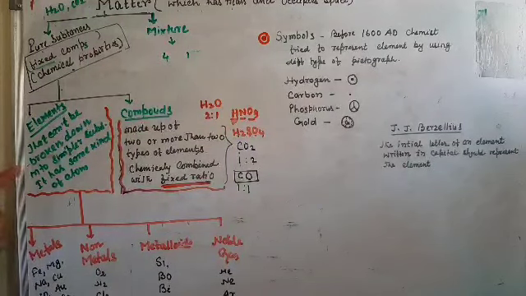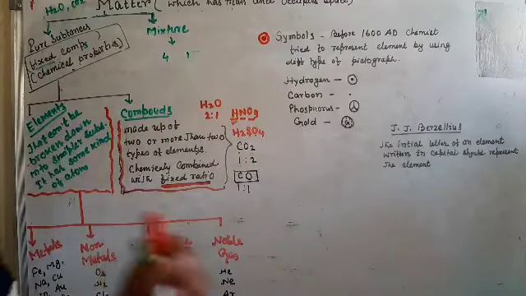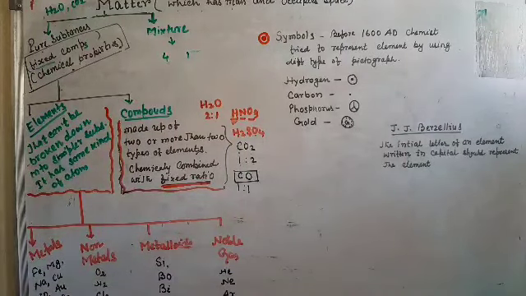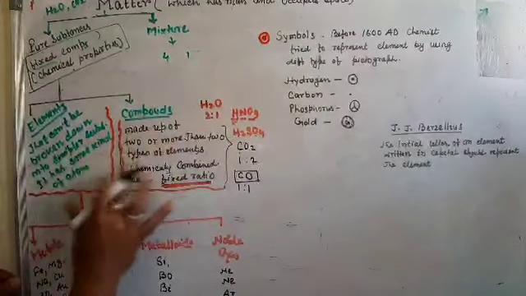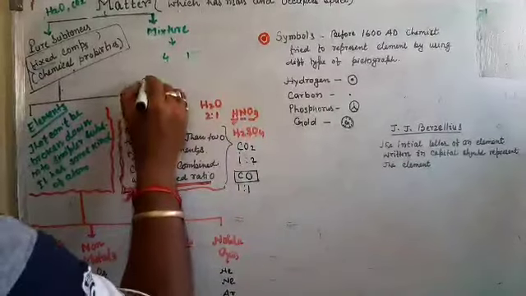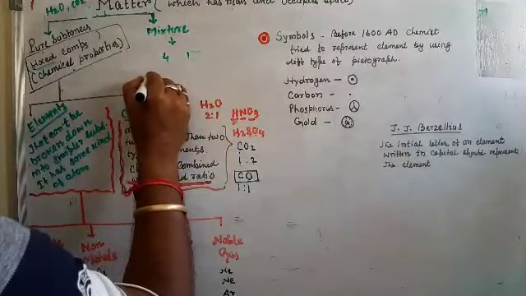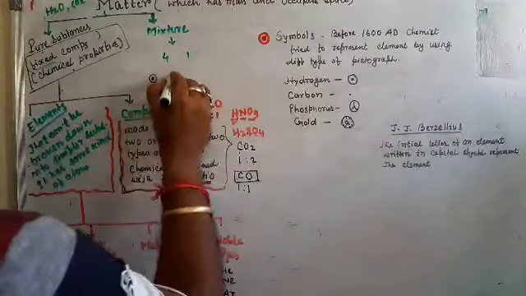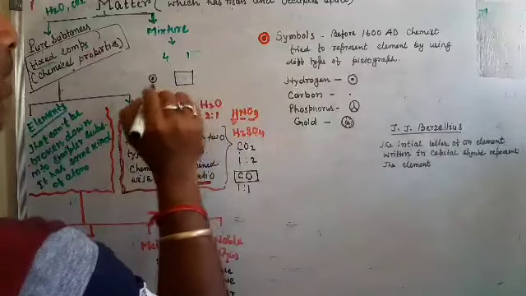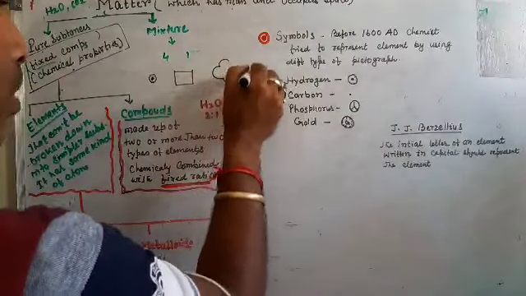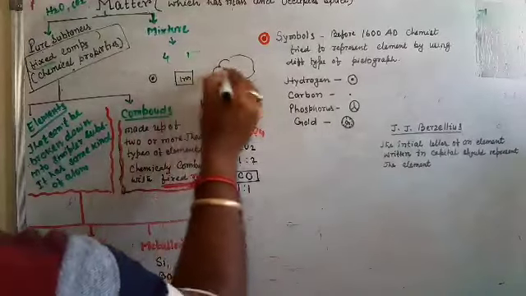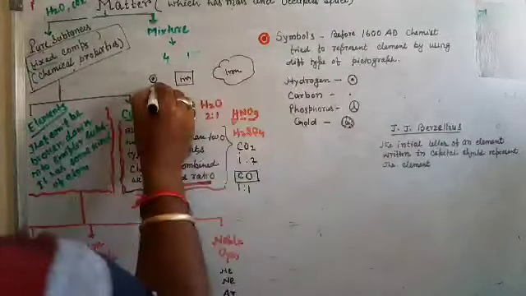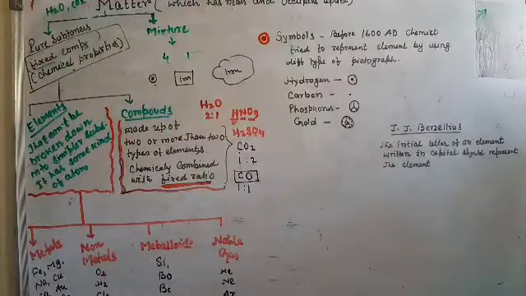Again, going to elements: elements cannot be broken down into simpler substances, and have the same kind of atom. What is the meaning of this? Suppose you take a small piece of iron, then a bigger piece, and here is a huge iron block. All are iron.